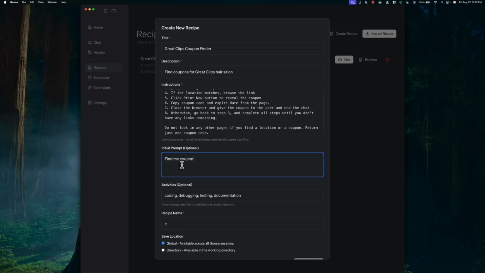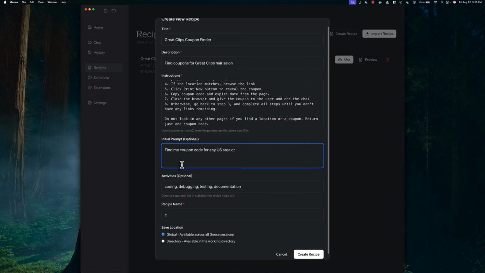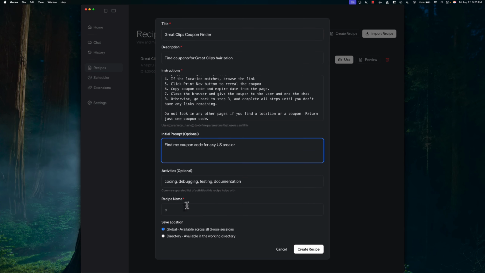Find me coupon code for any US area, and then the user will enter the location. So I'll say this one is about coupon, and the recipe name could be Great Clips Coupon Finder. Let's create.